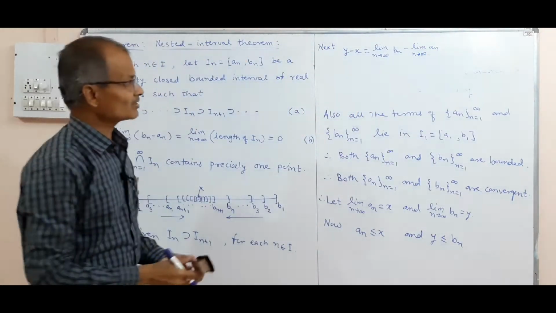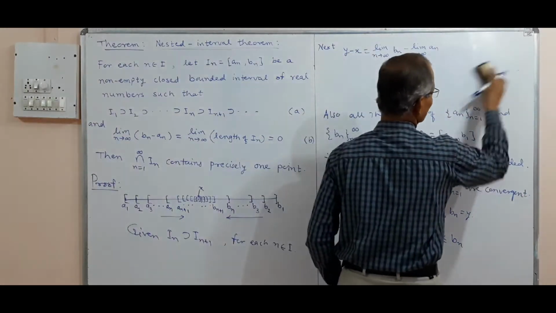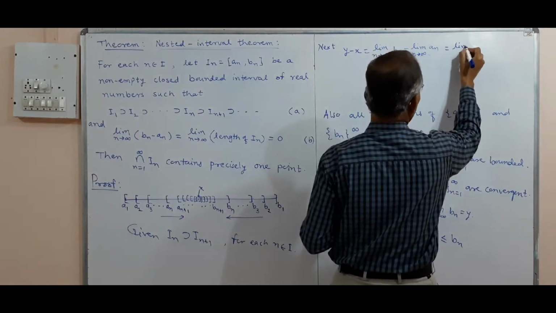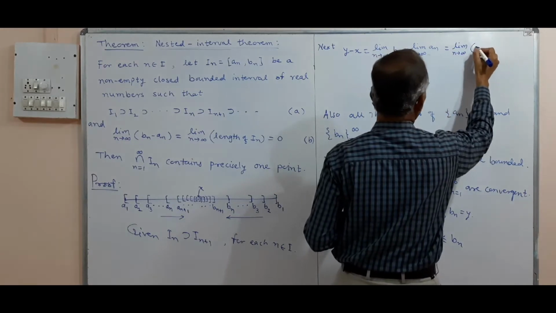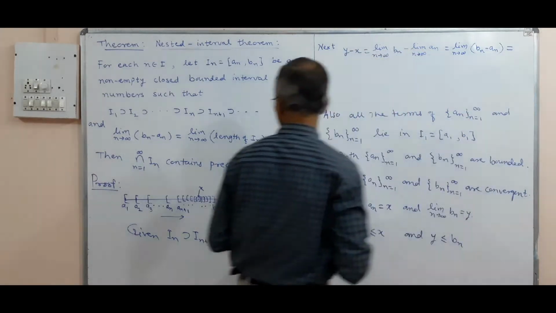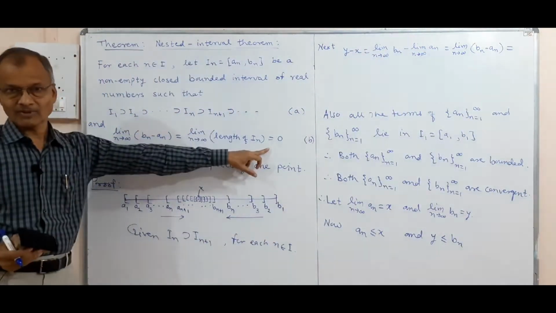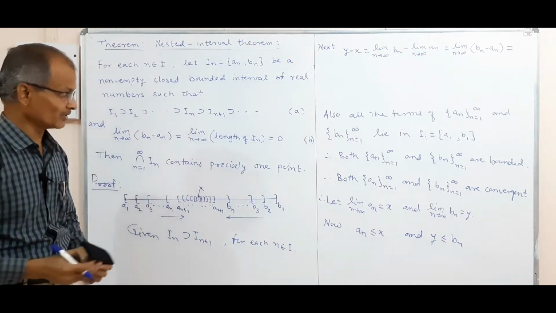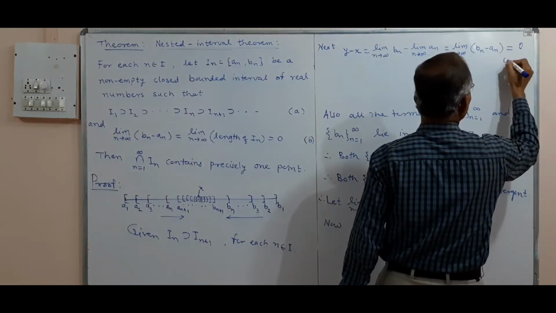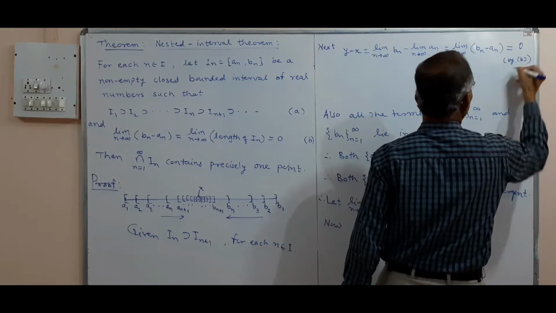That means, by the theorem on limit of sequences, this is the limit as n tends to infinity of bn minus an. And you see, it is given to be 0 by condition B, by hypothesis B. So this is by B.